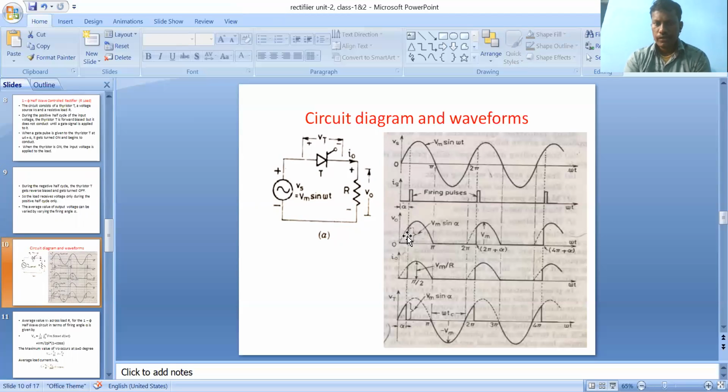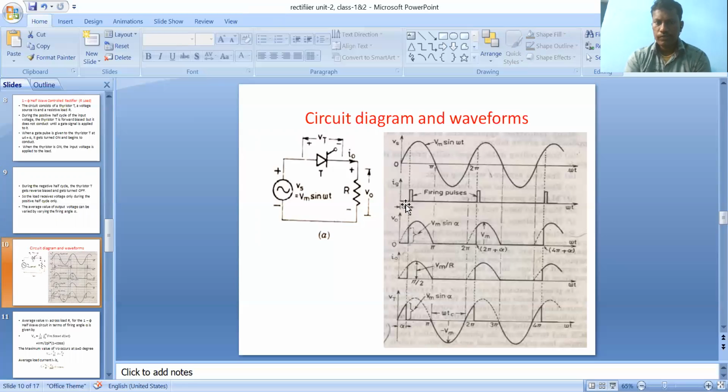Whatever the firing angle is, say alpha equal to 30, the output voltage starts at that point only. Before alpha, there is no output voltage. Why? Whatever supply voltage is given is applied across the thyristor, but the thyristor is in forward blocking mode, so there is no output current and no output voltage. That's why I represent it here as zero output voltage and zero output current up to this point. Clear?